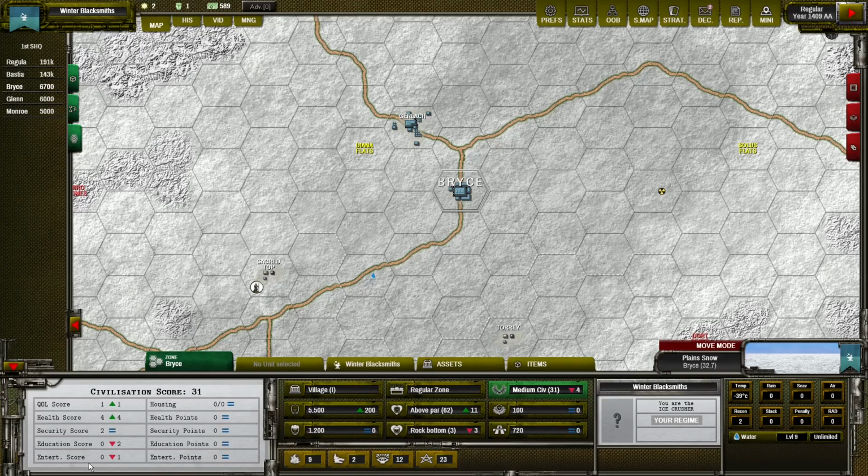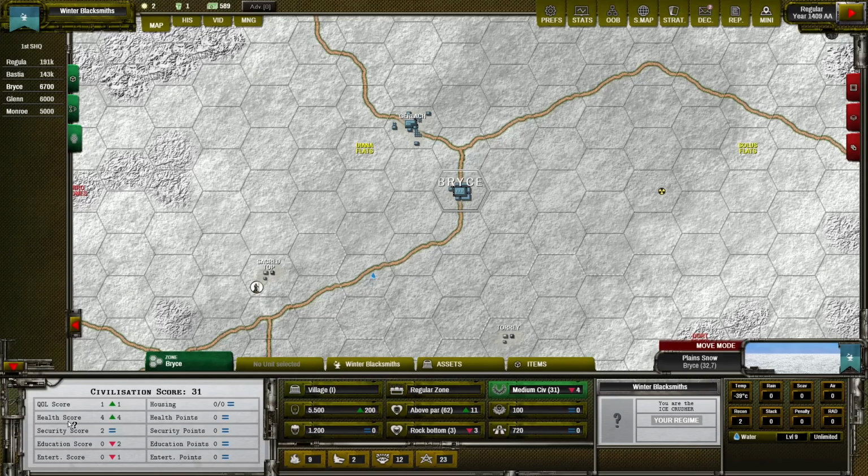left we have score. So the points are representing how the assets in this zone are contributing to each of those four areas, and score means how those points are satisfying the needs of our population, and the needs are determined by the city level. So the bigger the city, the bigger the expectations of our population.